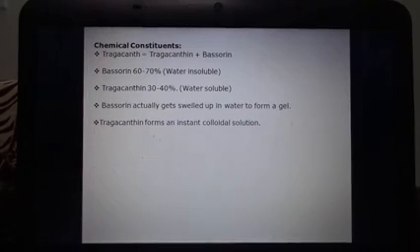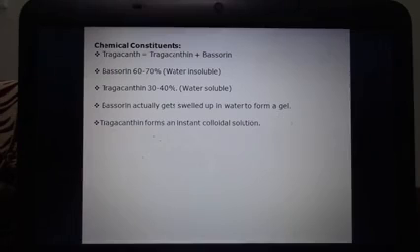Now the chemical constituents of Tragacanth. Basically, Tragacanth consists of two portions. The first one is tragacanthin and the second one is bassorin. The water insoluble portion is bassorin, which constitutes about 60 to 70% of the constituents, whereas tragacanthin is the water soluble portion, and it makes up 30 to 40% of the total phytoconstituents.